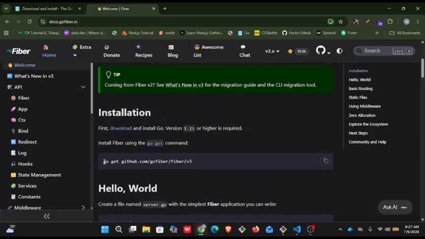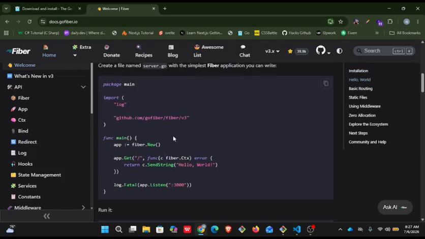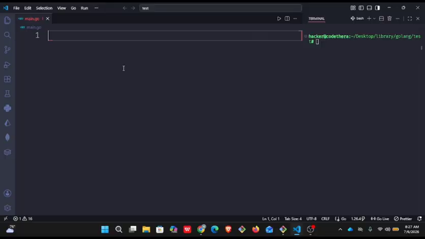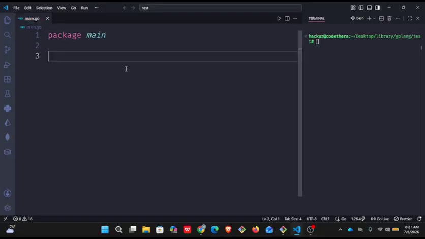And now we're using Golang Fiber version 3. Now we had version 2 before, but now we're using version 3, so we have so many changes, right? I'm going to follow the docs to build a simple server in Golang. I'm going to go to my editor right here. First thing that I will say is package main. I mean, this is my main package.